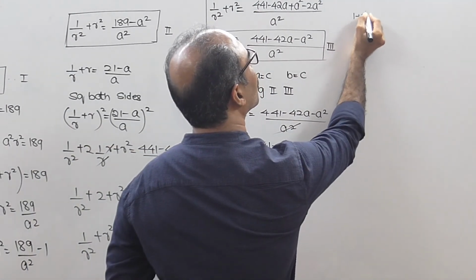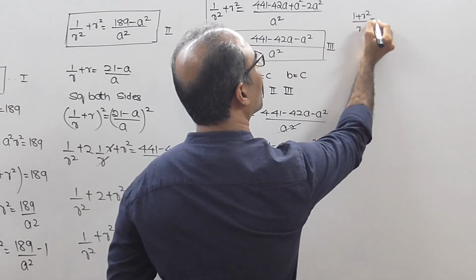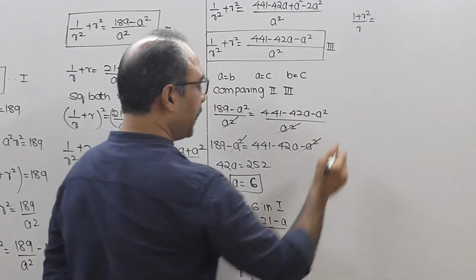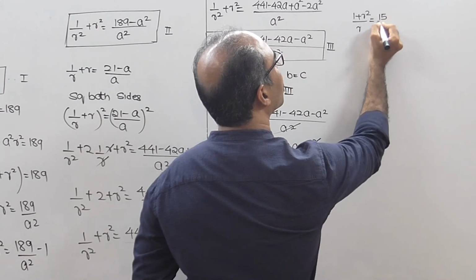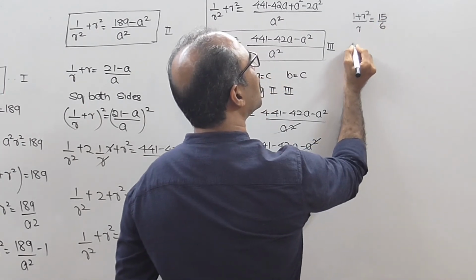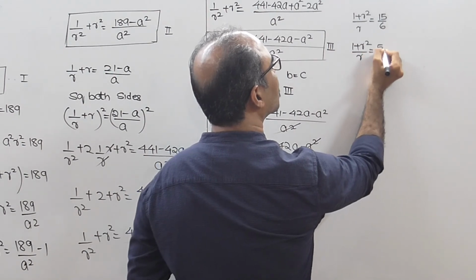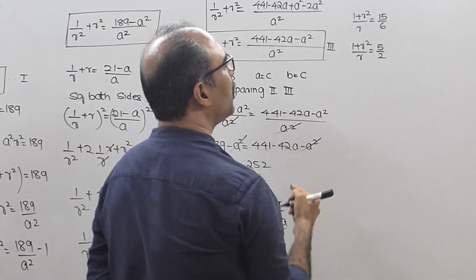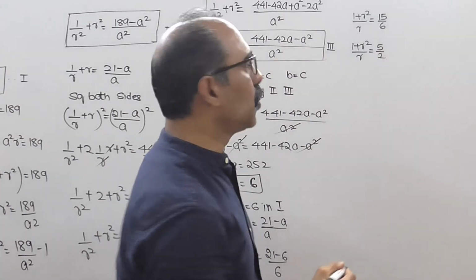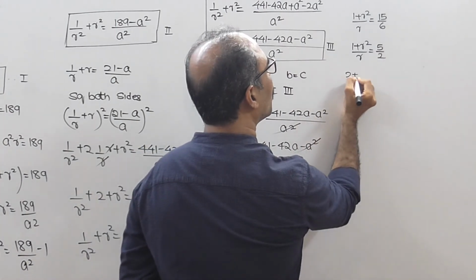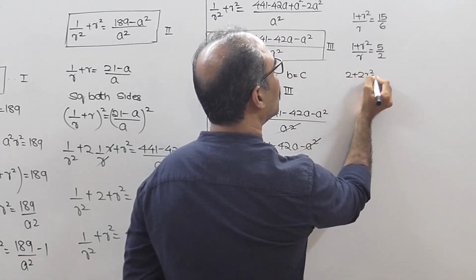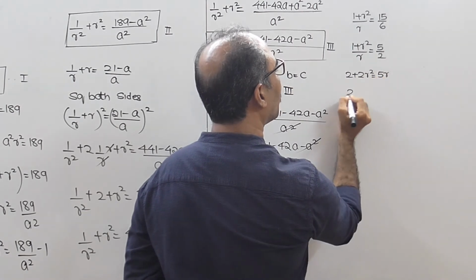So we get 1 plus R square upon R equal to 15 upon 6. I think the answer is 5 by 2. 3 will go 5 times and 3 will go 2 times. Cross multiply, you get 2 plus 2R square equal to 5R.